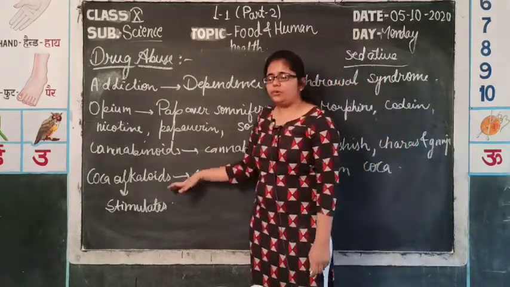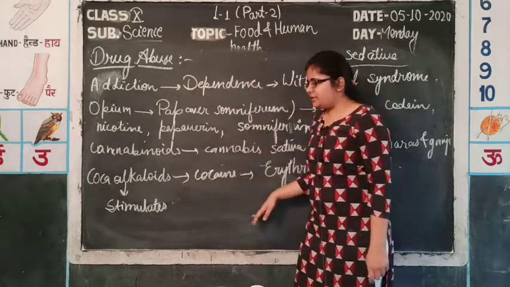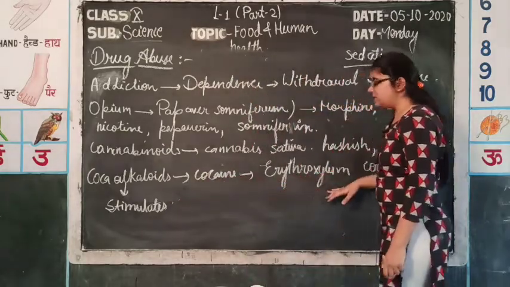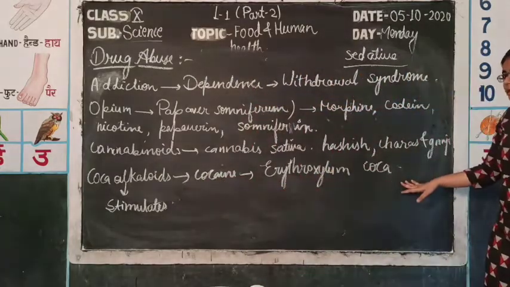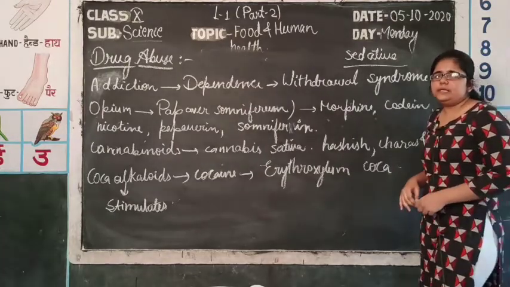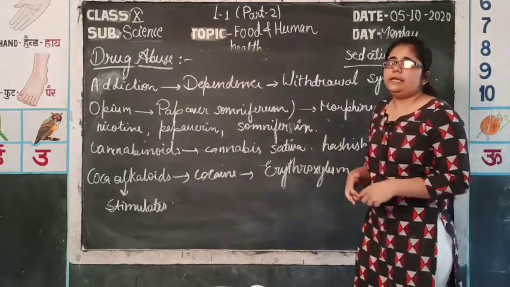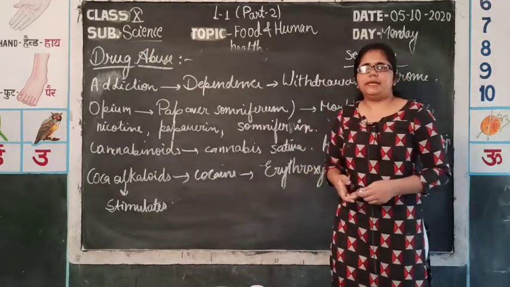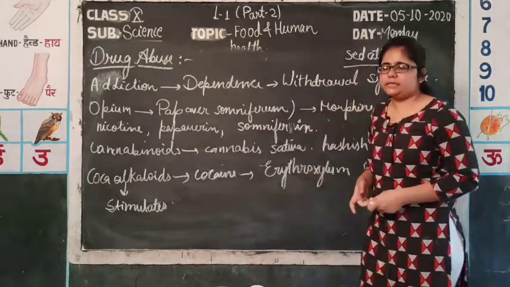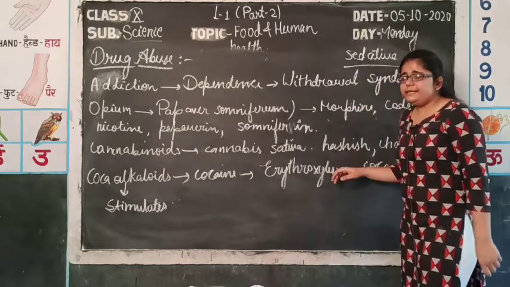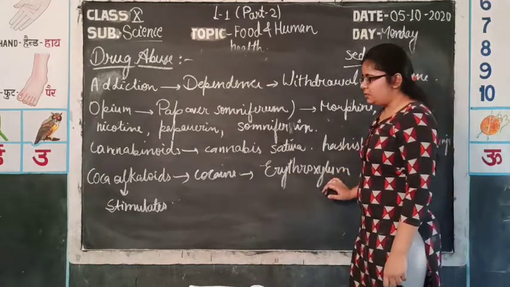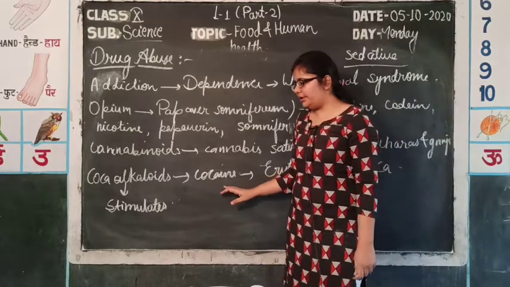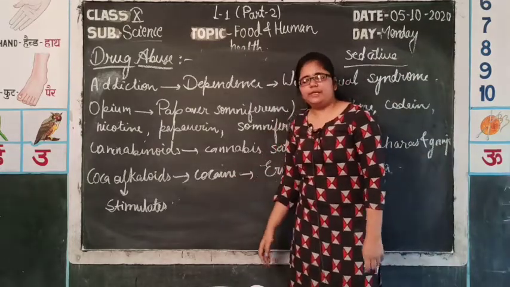Third one is coca alkaloids. The plant from which coca alkaloids are obtained is Erythroxylum coca. Coca alkaloids are mainly stimulants, that means they increase the activity of the brain. The person will have euphoria, that is a feeling of false happiness. He will have increased energy in his body. So, the person taking coca alkaloids is stimulative in nature.